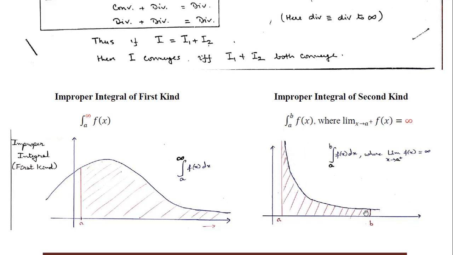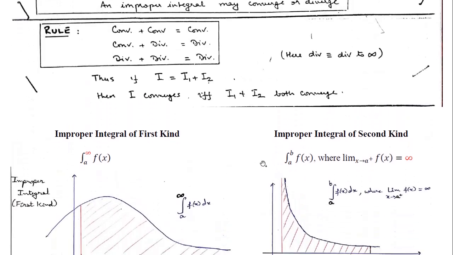There is another possibility that this function goes to infinity or minus infinity as x tends to b. So that diagram will be looking like this graph. Exactly, if I put the mirror image of this one, the curve will be like this. That will come later. So all those types where the interval is bounded, but the function is having some infinite value, it is tending to some infinity on some limit, then we categorize this function as a second category.